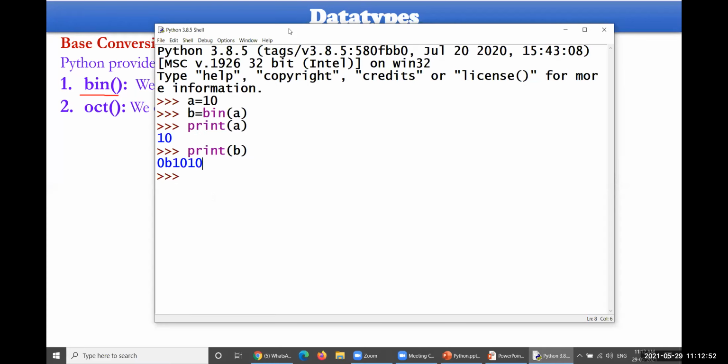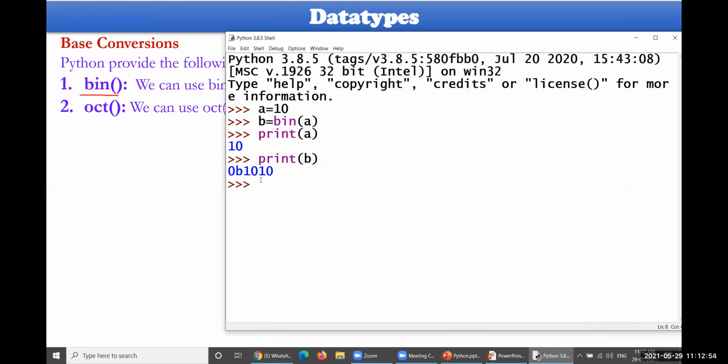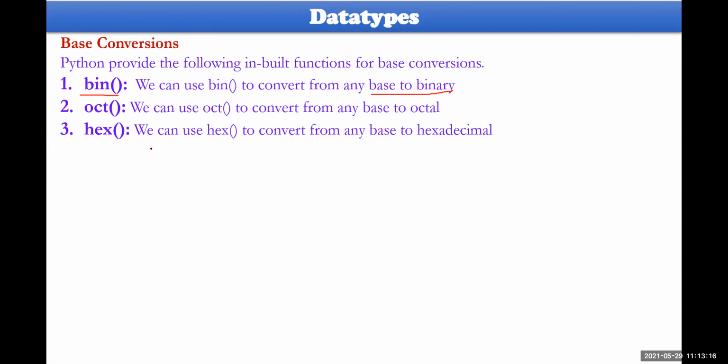And you can also convert this into octal. c equal to oct of a, print of c. You can see this particular value has been prefixed by 0o, small o. And then it can also take hexadecimal.